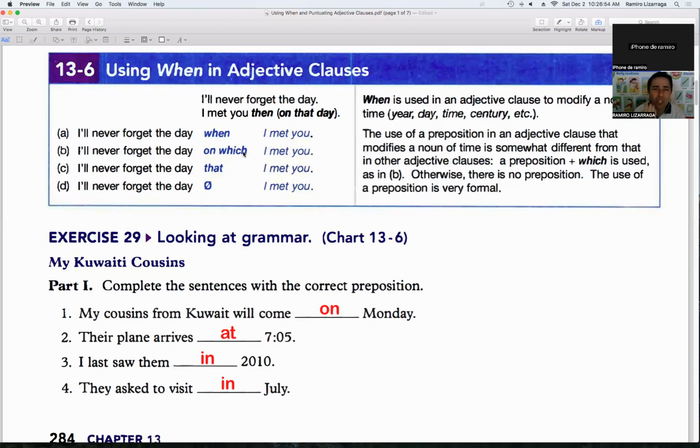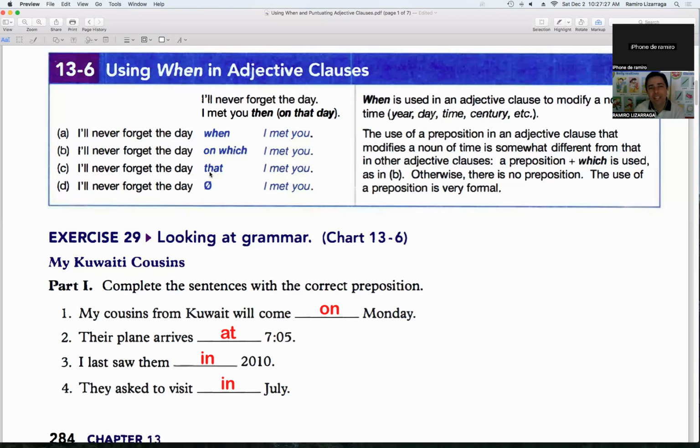I really do prefer to use when, because if we say, I'll never forget the day on which I met you, it's not really common. It's too formal, as the author says here. If we use a preposition on and then which, it's really very formal, as you can see here in the explanation.